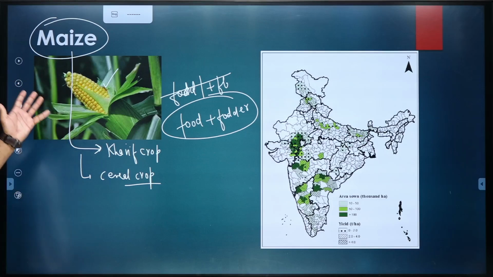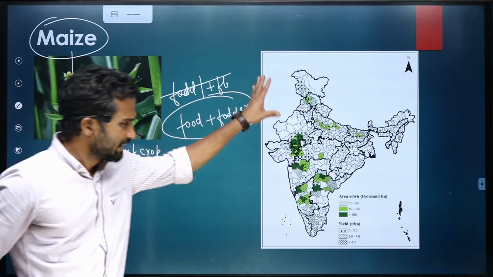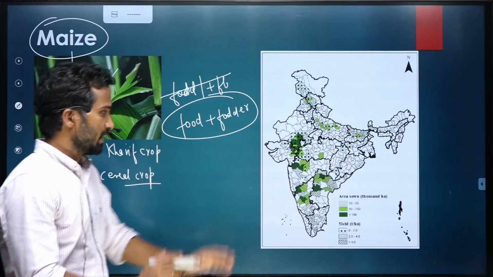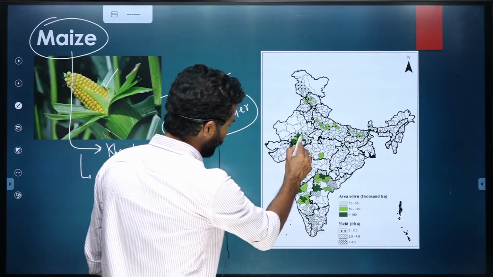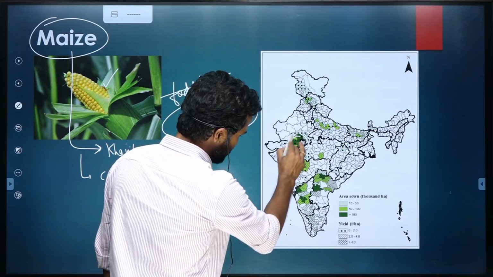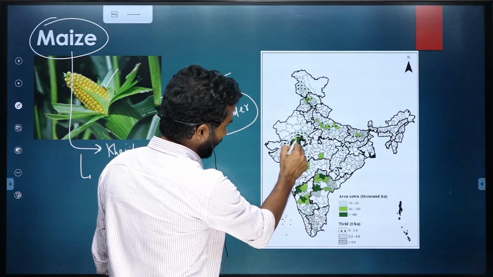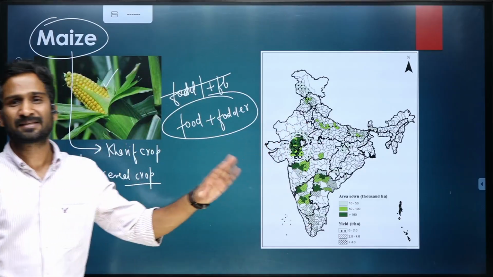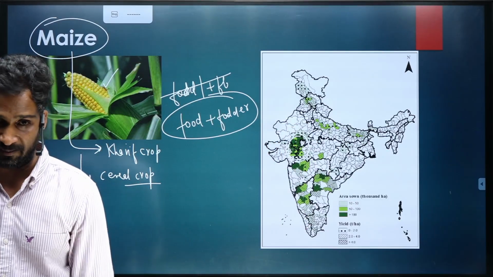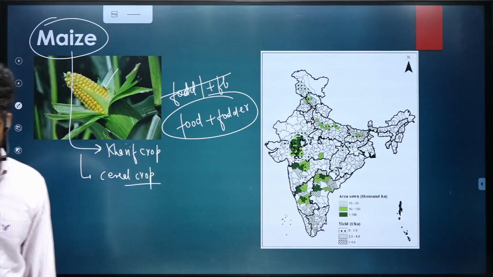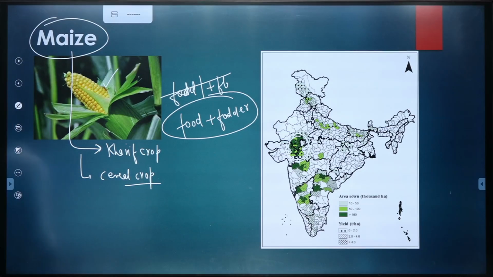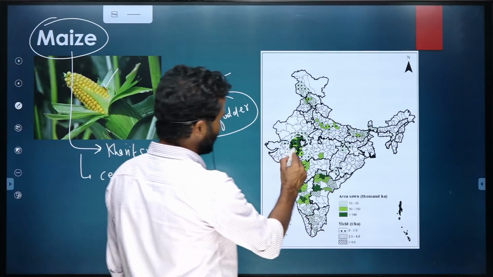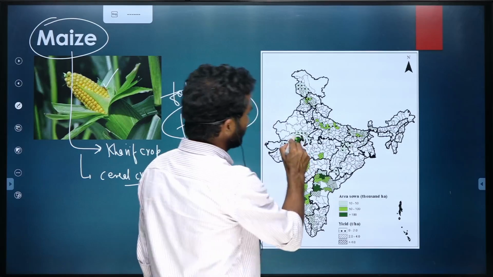So the maize we are talking about is grown in entire India. But the major areas where it is grown, if you look at this border, are MP, Rajasthan. So Rajasthan is the largest producer of maize, but it keeps on changing. At times it is MP, at times it is Rajasthan.